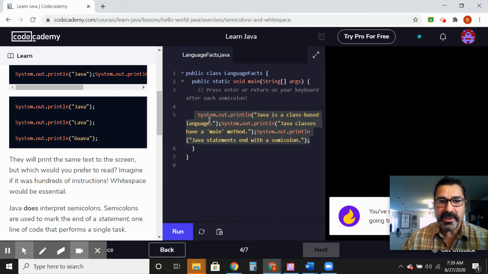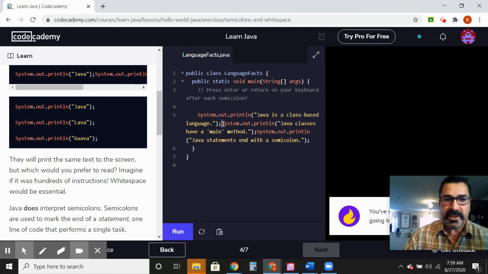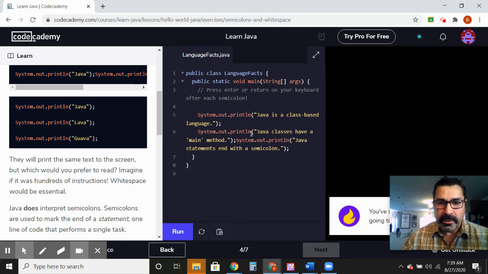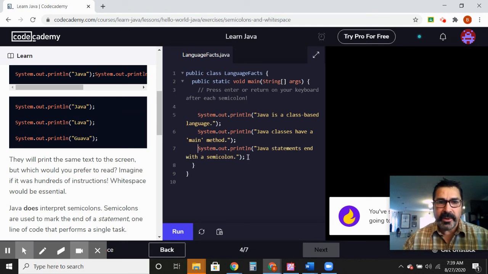And so what we need to do is get to the end of the line. And we have this thing called a semicolon here, and that is like a period in the English language. It's like, oh, this instruction is done. So we can go to our semicolon and hit enter. We go to our next semicolon and hit enter. And we go to our next semicolon and we're done.